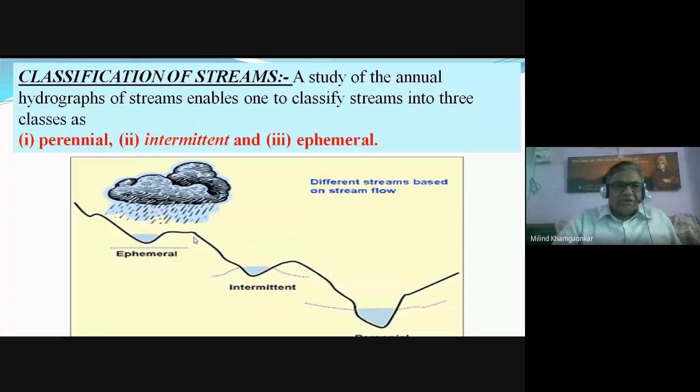Then there are three types of streams that we generally classify. Perennial means the streams which are flowing for the 12 months. Intermittent means the stream has water, discharge or runoff in the monsoon and some part of the winter season. And ephemeral means the ephemeral stream has flow or flood only when there is precipitation. You can see the three types of streams are shown.